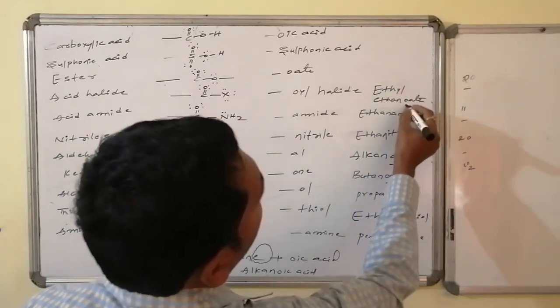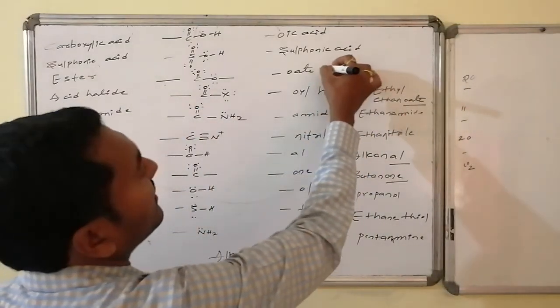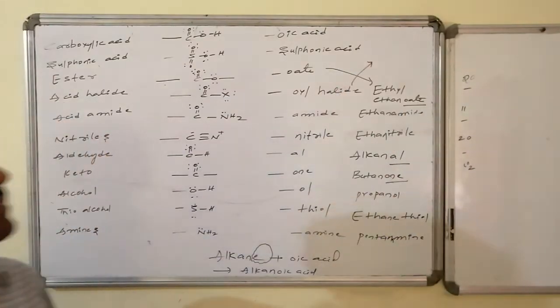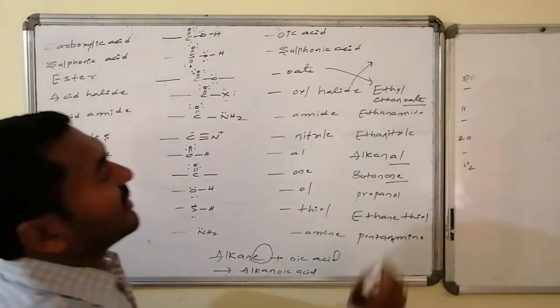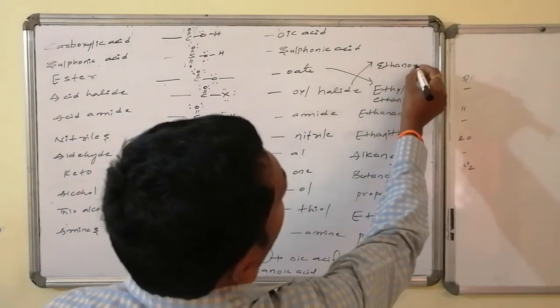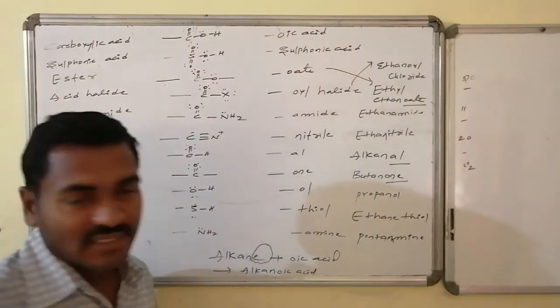Yes. Whereas this one is ethanoyl chloride. That sulfonic acids you already know.